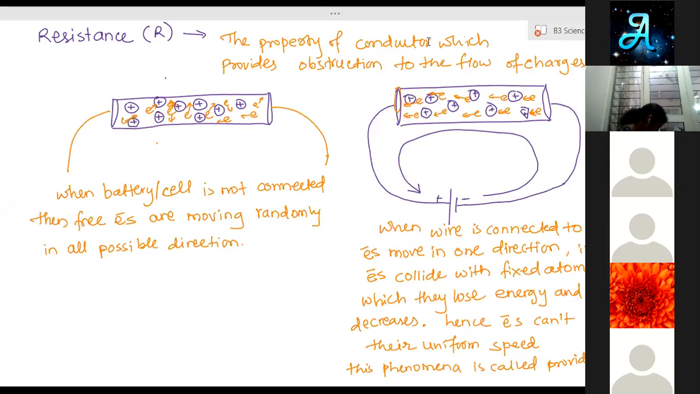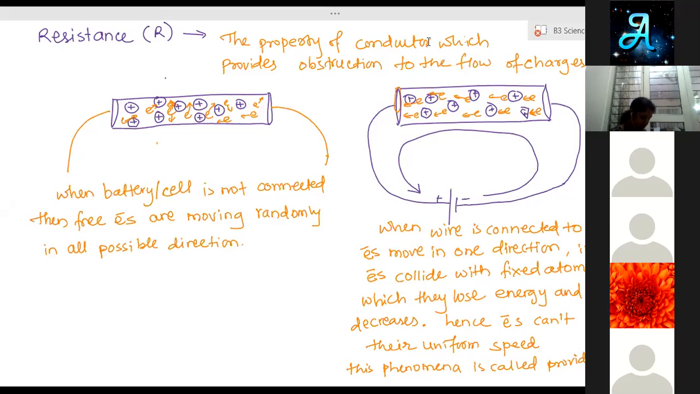Now the next part we are to learn is resistors. What do you mean by resistor? What is resistance, and what is resistance doing? Due to the resistance provided by the conductor, what is happening? Current is not flowing properly, right? If we increase the resistance of any material, what will happen? The current will not flow as easily.